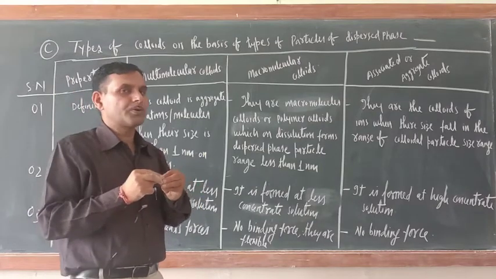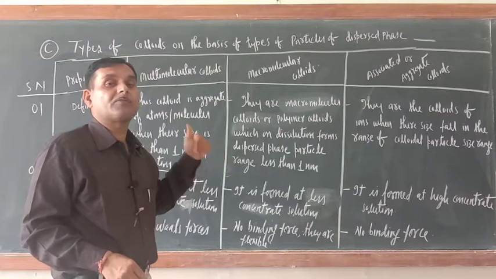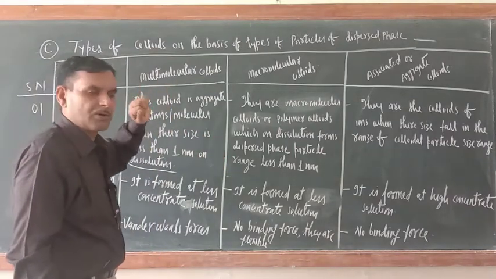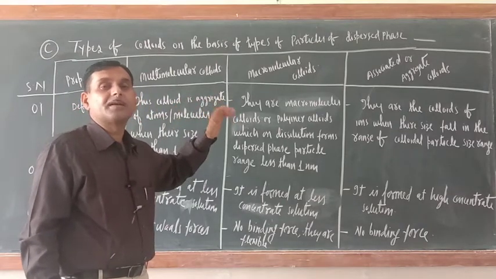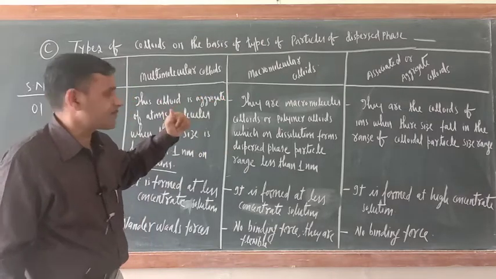So they will come together. Nevertheless, their size should not be more than 1 nanometer. Such type of colloids are called multimolecular colloids. Multi means many, molecules means molecules only, a collection of atoms.